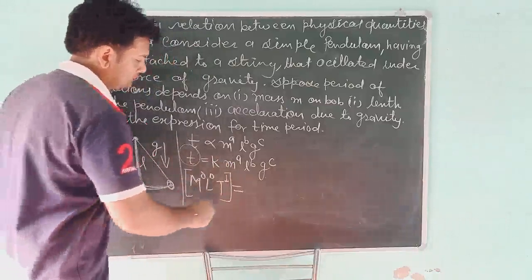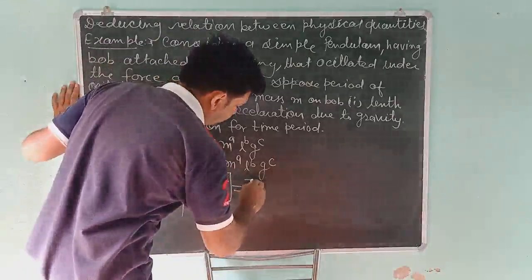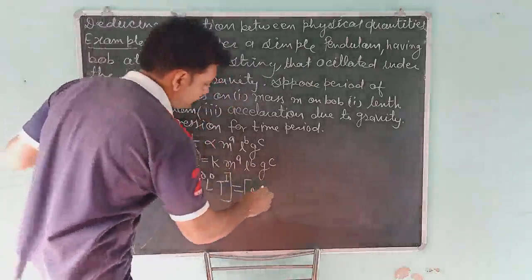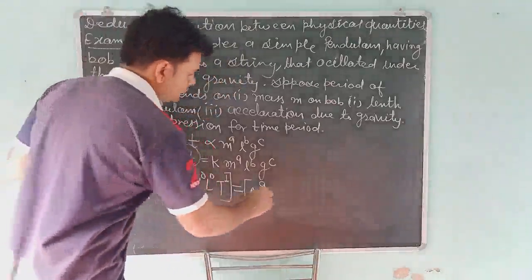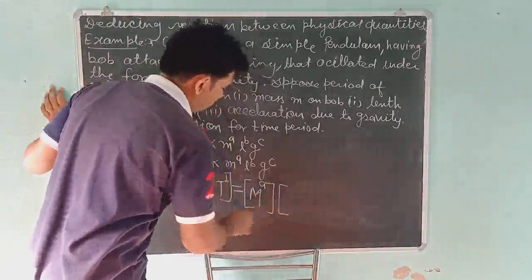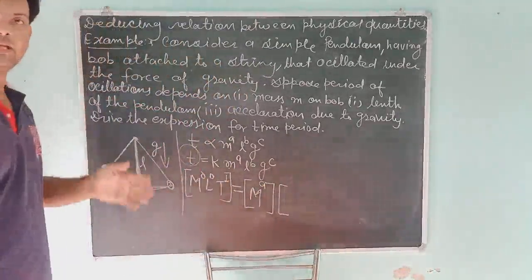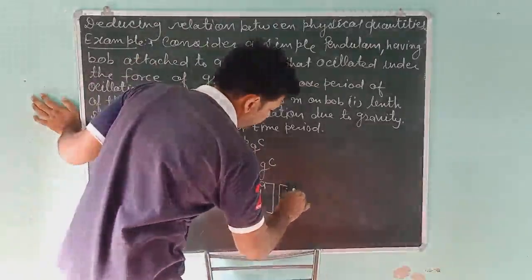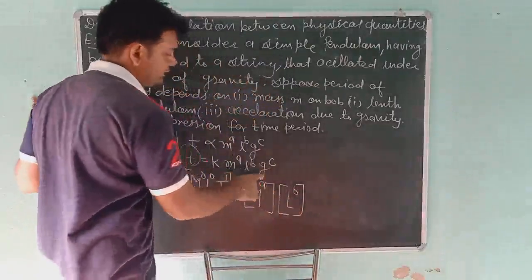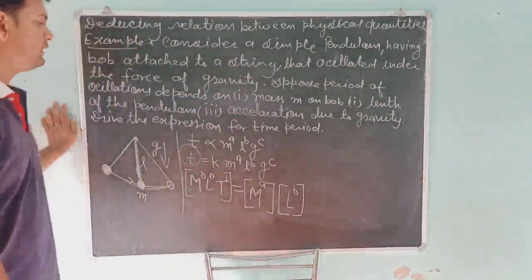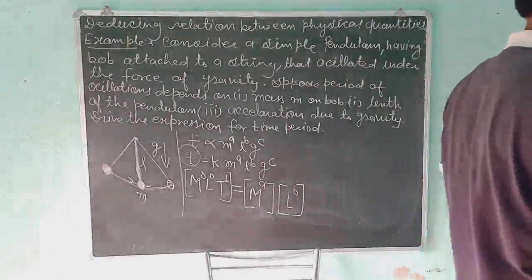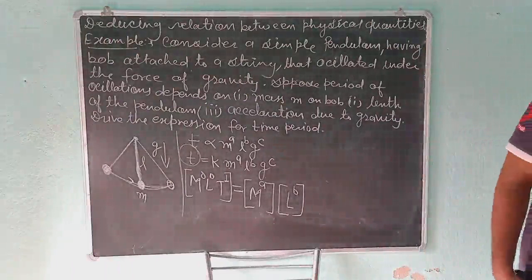M for mass. Okay, so I will write here M, and the power of M is a. Next, L for length, and that means capital L, so the power of length will be b. Here is b, so power will be also b. What is this? This is the gravity acceleration.